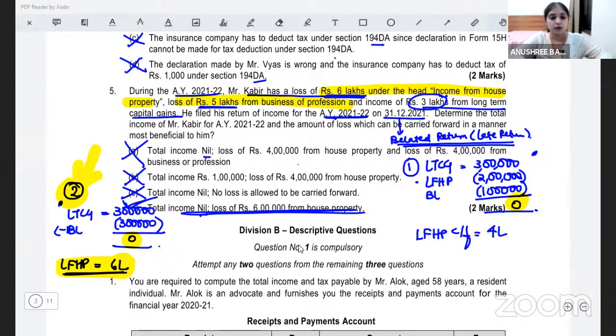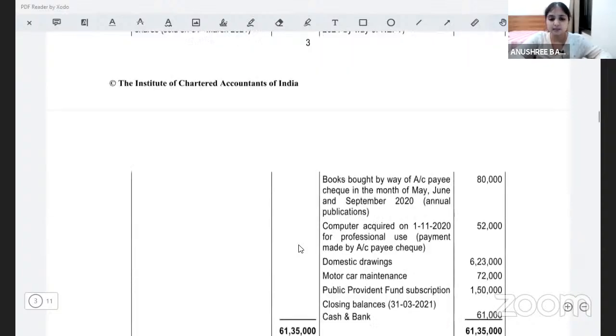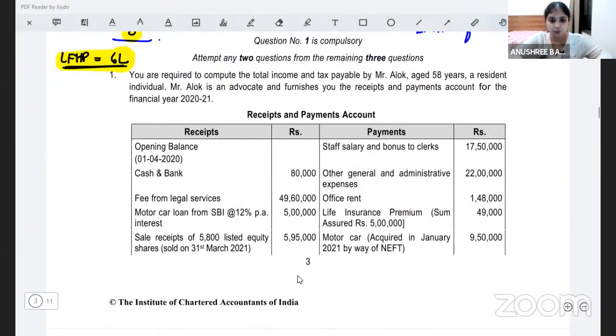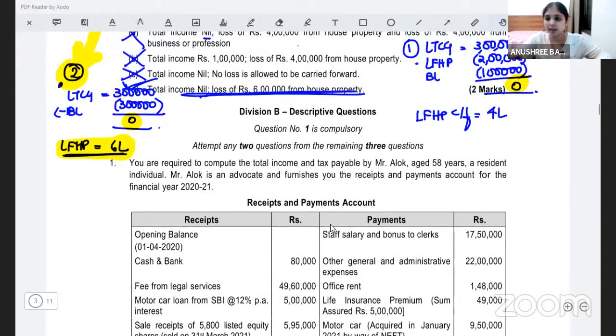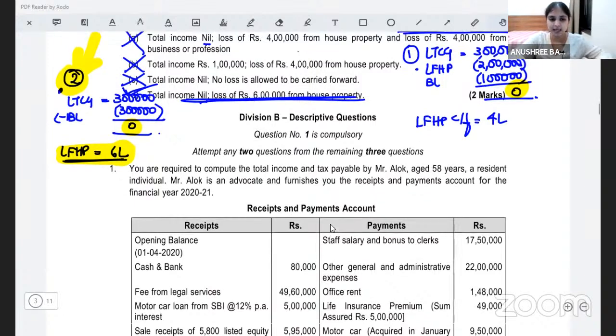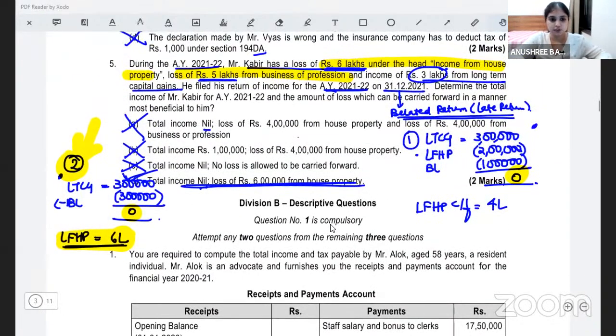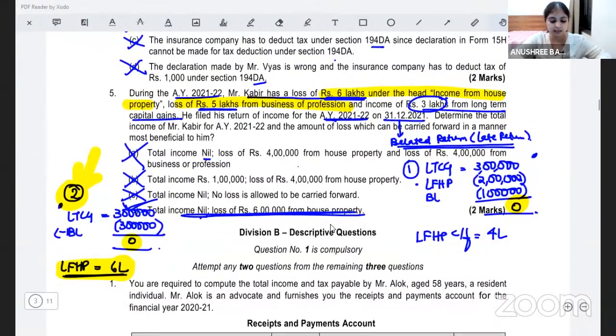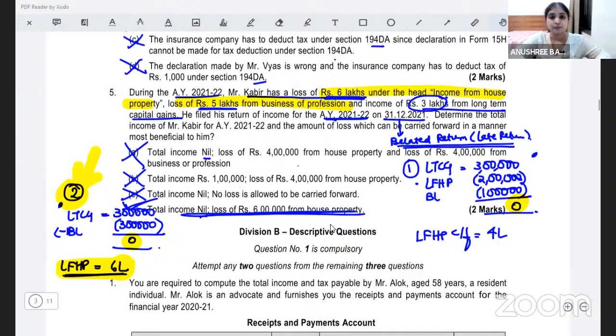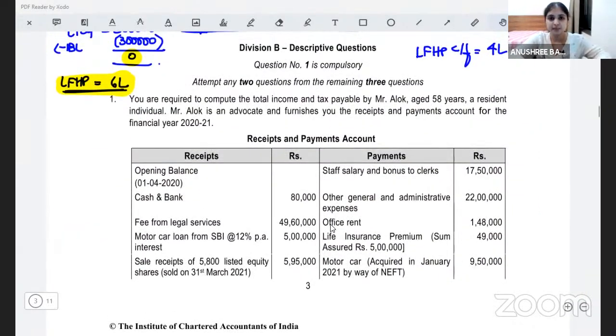Right? So the descriptive questions we will work out in the next video. This video was just for MCQs. The descriptive questions, we will have another session today itself. Maybe after dinner, post dinner at 9 p.m. shall we meet? Right. So at 9 p.m. we'll work out as many descriptive questions as we can. We'll try to finish off this mock test paper today. We'll go as far in the night as we are able to, and we'll finish off. So MCQ questions I'm done. The remaining part we'll do in the next video.